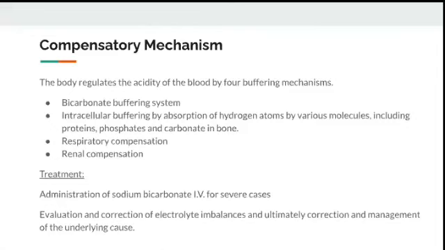What is the treatment here? That's correction with sodium bicarbonate. We give it through intravenous. So correction of electrolyte imbalance if the patient has any imbalance, and correction of acidosis by administering soda bicarb.